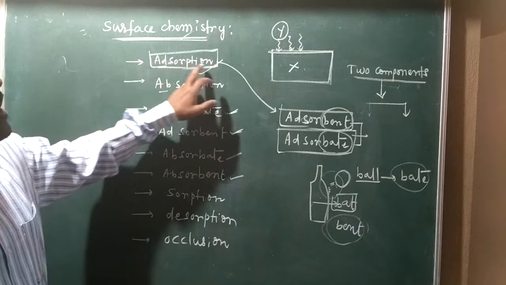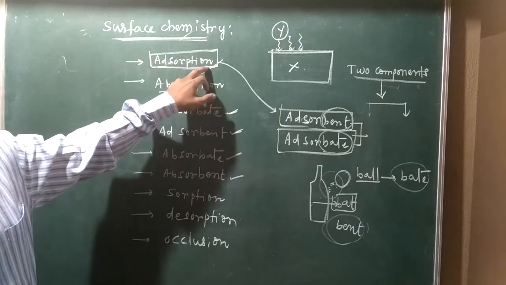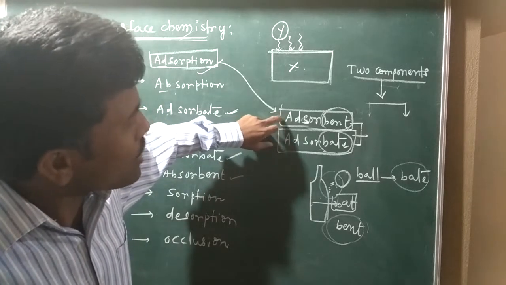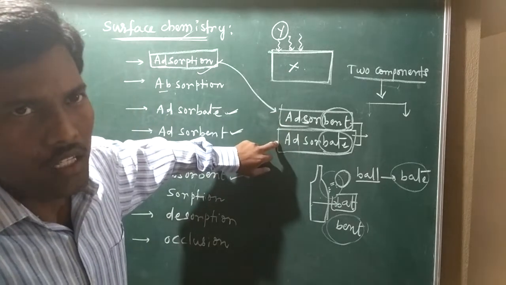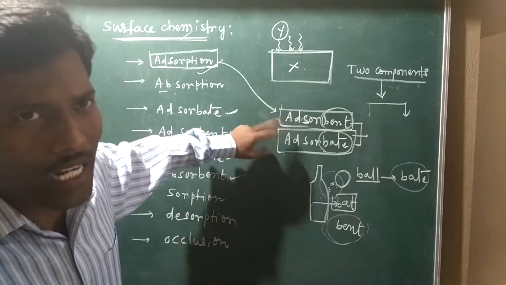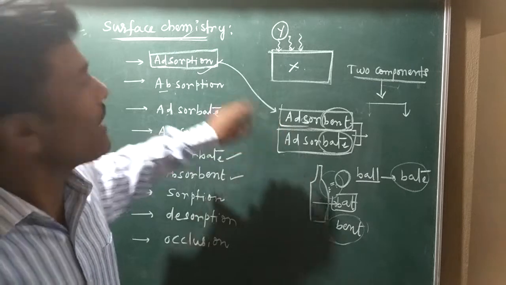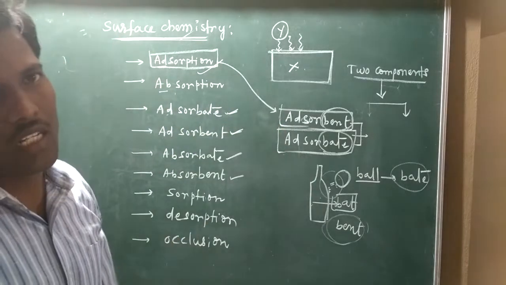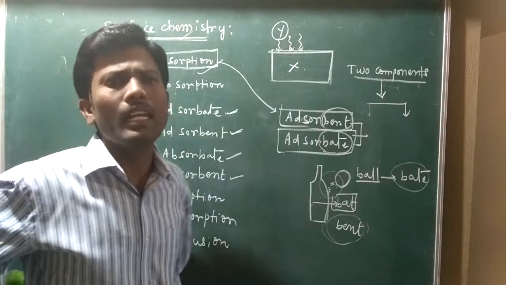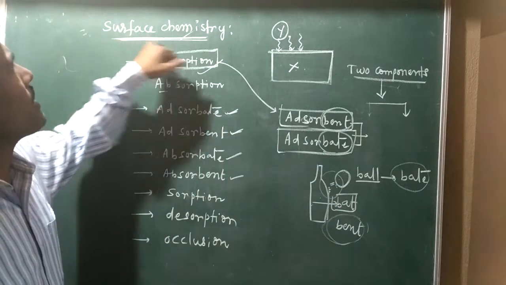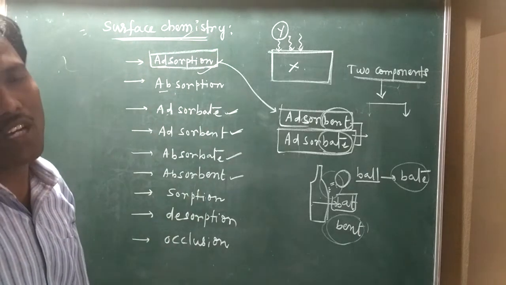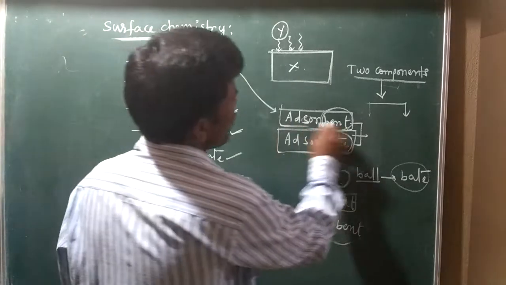Once again, adsorption is defined as the interaction or accumulation of two things: one is adsorbent and the other is adsorbate. When these two things interact or accumulate between them, it is termed adsorption. Anywhere the interaction between adsorbent and adsorbate is there, that interaction, in the particular surface chemistry word, is adsorption.